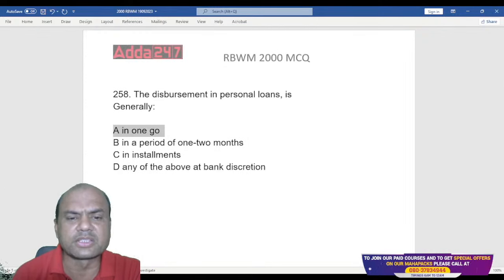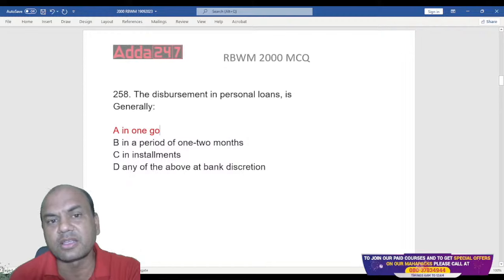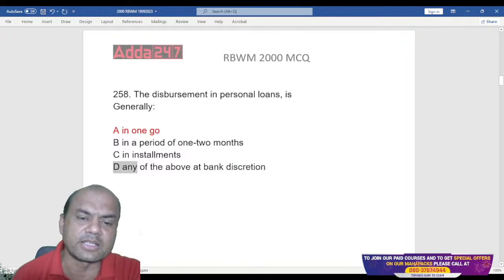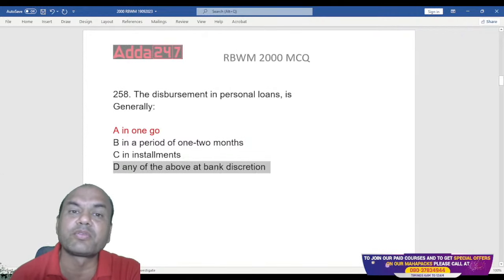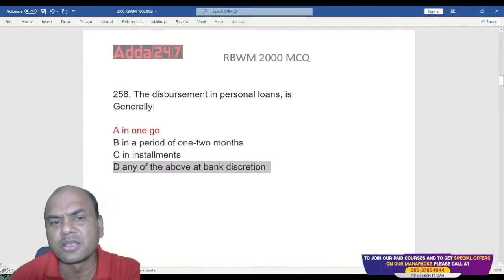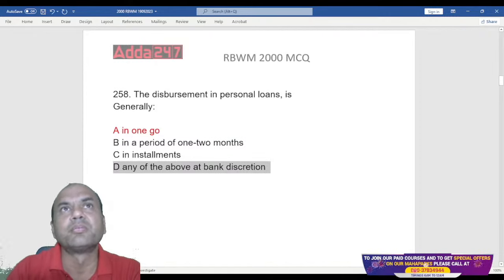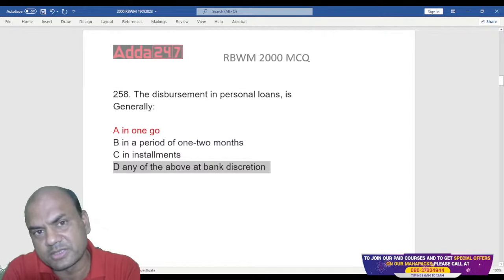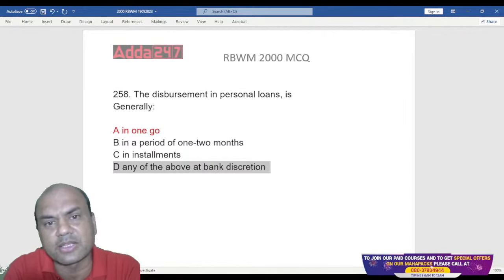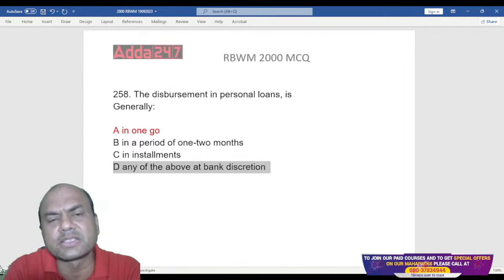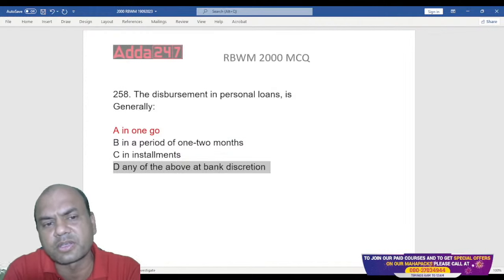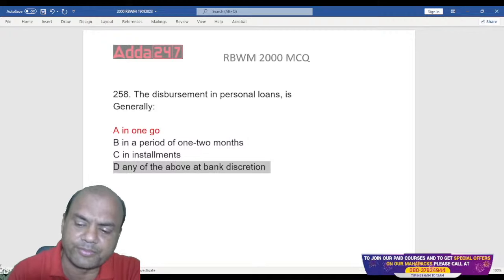Okay. Now you'll say, sir, personal loans one go, that's okay. See, the question over here is generally how is it given? 90% every year. See, it's after all at the discretion of the bank. Bank can sometimes tell you that this month I'm giving you this much, next month I'll be giving you whenever you require it. But generally what happens? Personal loan is for the personal requirements. And for that, the customer has applied, right? So if the customer has applied for some urgent work, that person needs exactly the full amount for that urgent work. So that's why it's always disbursed in one go. Okay.